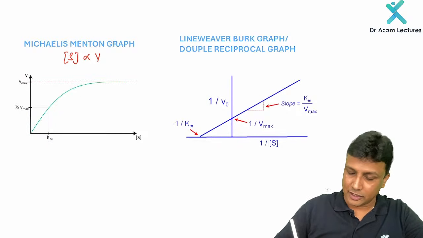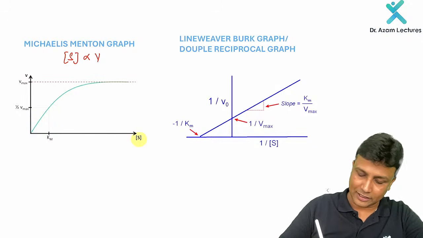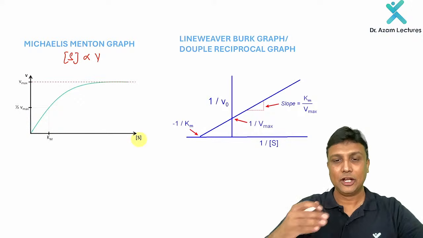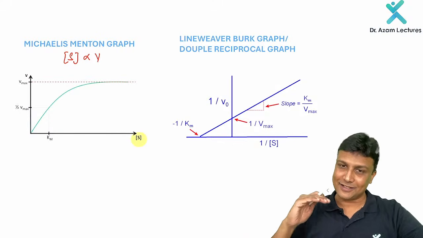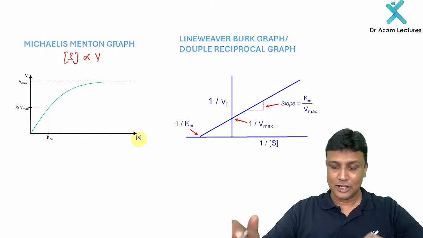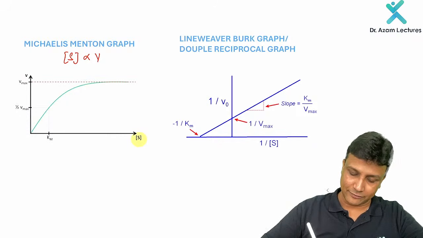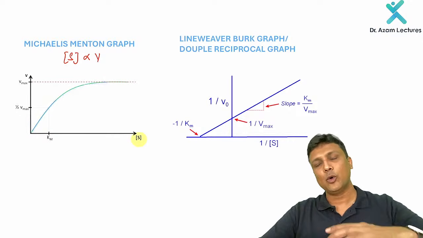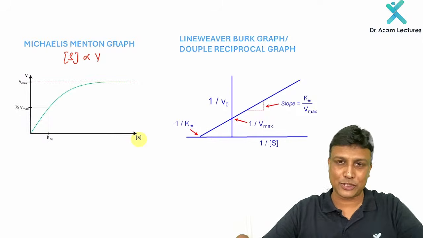And we know that the concentration of the substrate and the velocity are directly proportional to each other. So as you increase the concentration, the velocity keeps on increasing there. So therefore you are going to get a parabolic graph here. Why? Because as the substrate concentration increases, velocity keeps on increasing proportionately.